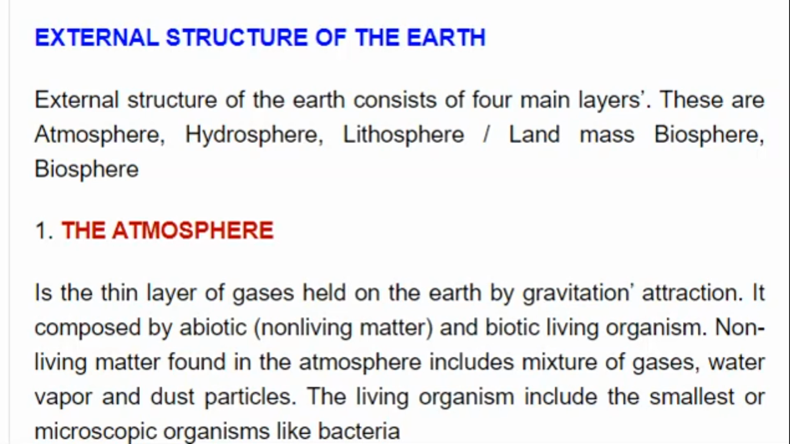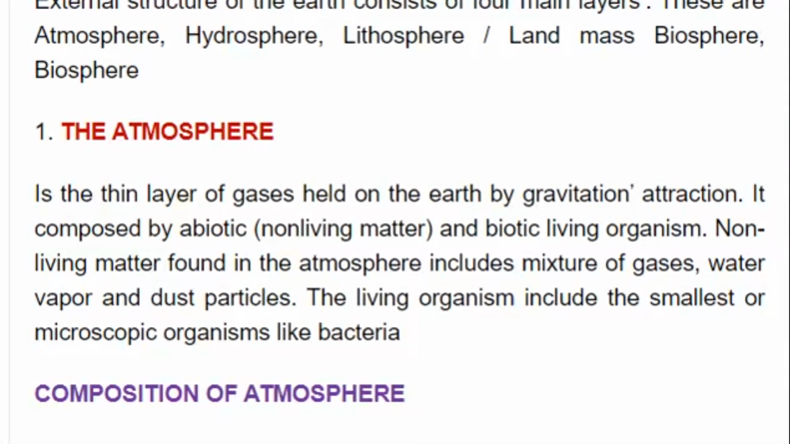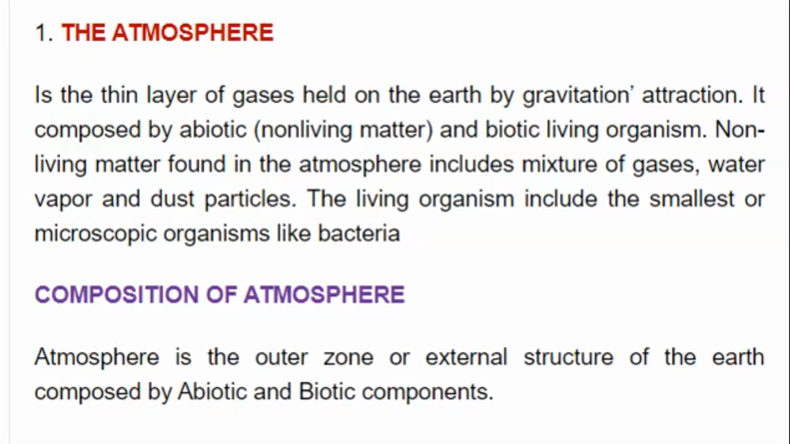Now the external structure of the earth consists of four main layers. These are atmosphere, hydrosphere, lithosphere or landmass, and biosphere. So it is made up of the main four layers: atmosphere, hydrosphere, lithosphere, and biosphere. Now let's see the composition of every layer, what is making every layer and what the significance or importance of every layer is. Let's start with atmosphere.